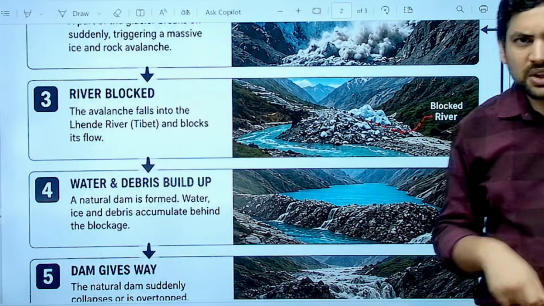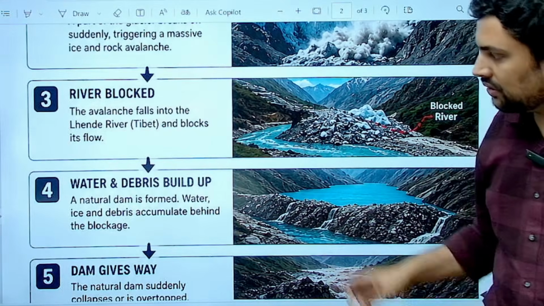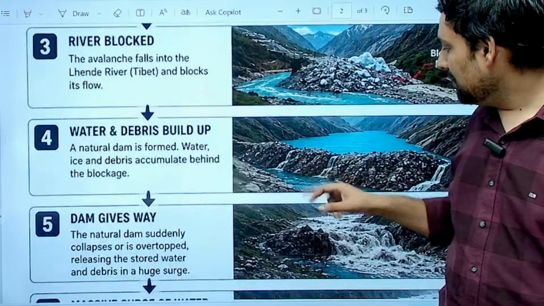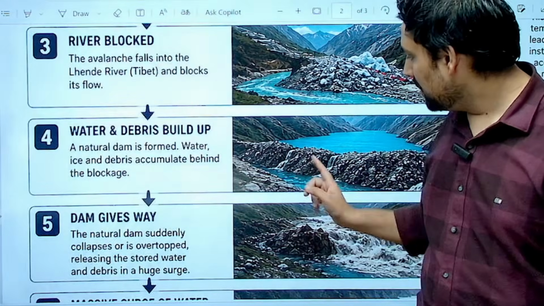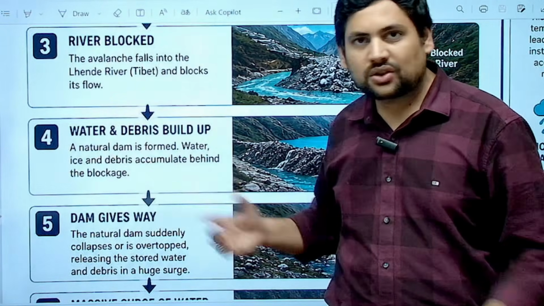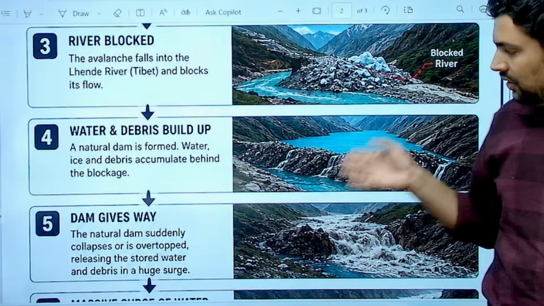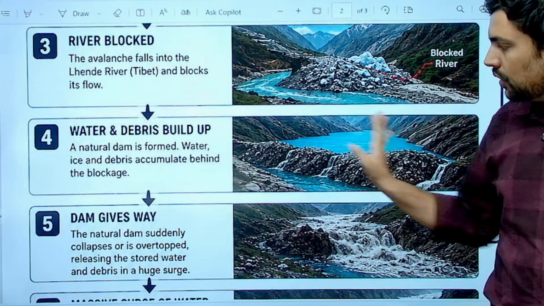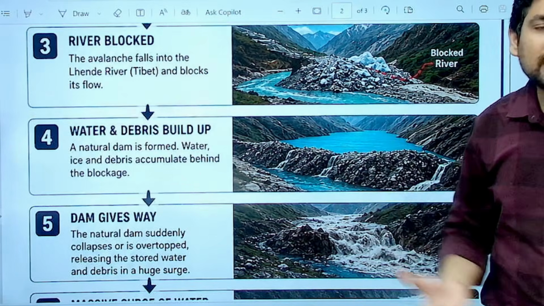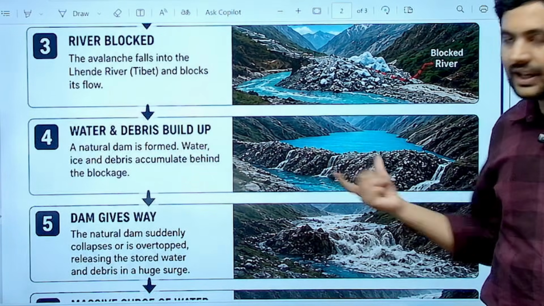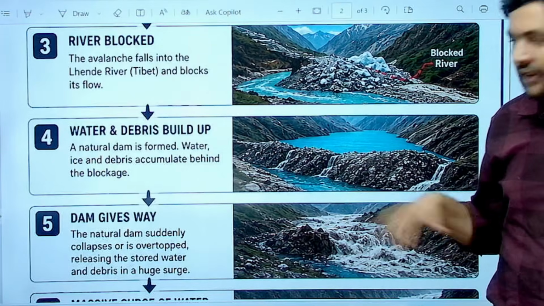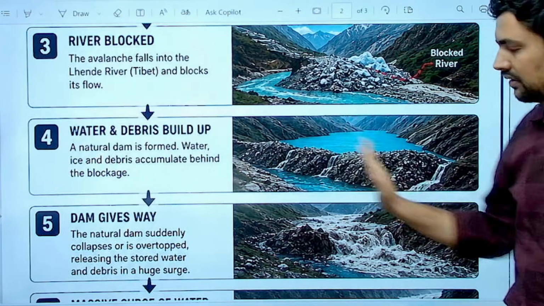Now, the river course will change. Over time, this debris built up. Now, because of that, what happened? A natural dam is formed. As you can see here, this is like a natural dam. On this side of the dam, you will see a lot of water that has collected over here. This is like a glacial lake that is formed. Why is it formed? Because of this debris being concentrated here.